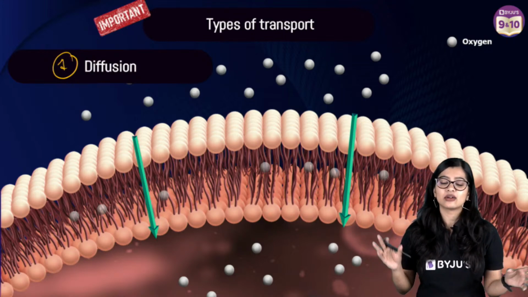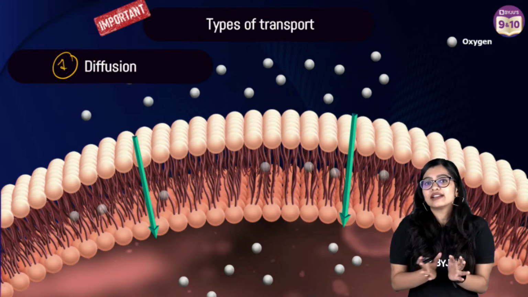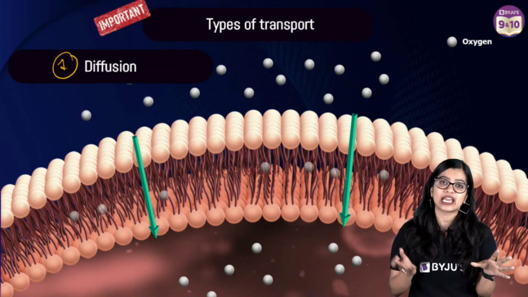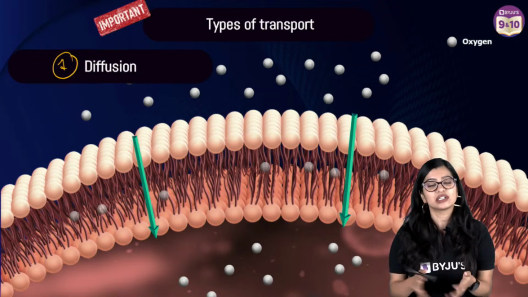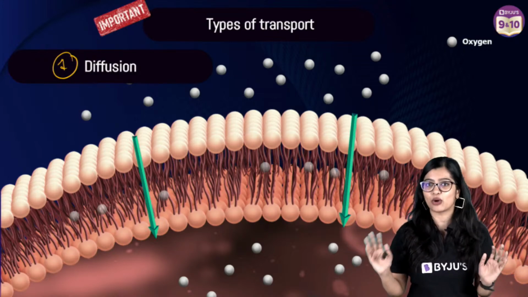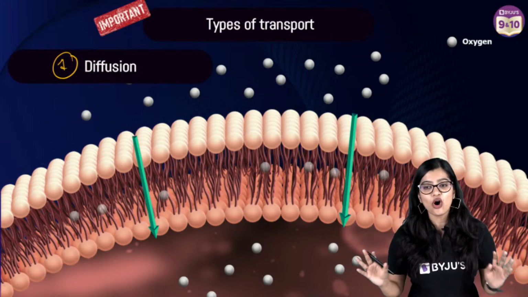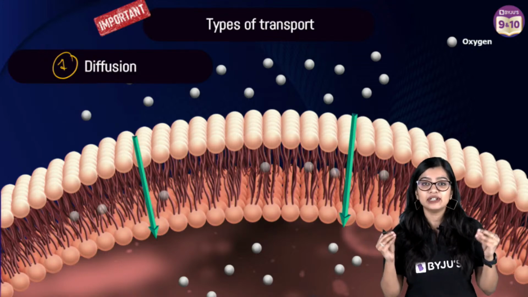So understand that whatever you learn in science, right, there is never, in our body, any bifurcation of physics, chemistry, biology. Okay, in our body, everything is happening. Chemistry is also happening, physics is also happening, biology is also there, right? So we know all about this. So now we have diffusion.